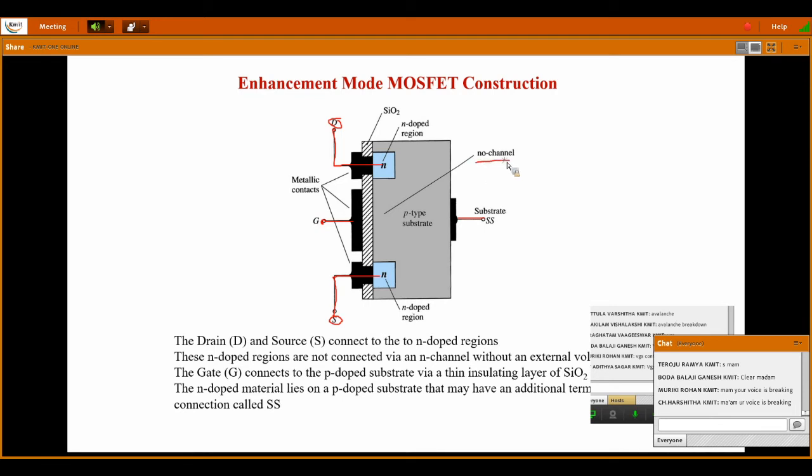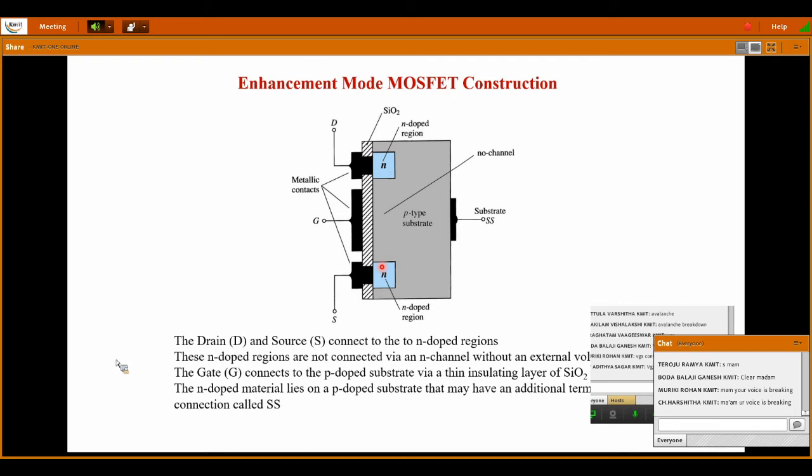You should be very clear about one point written here: no channel. There is no channel between these two n regions. It is empty. Here you can see nothing is there, only an insulating p-type substrate. So there is no contact between drain and source. This is the enhancement mode MOSFET.